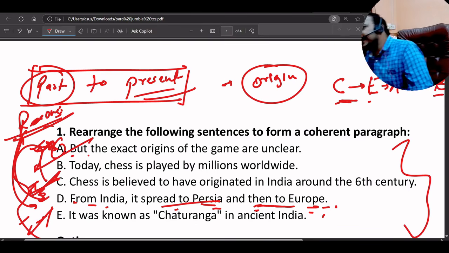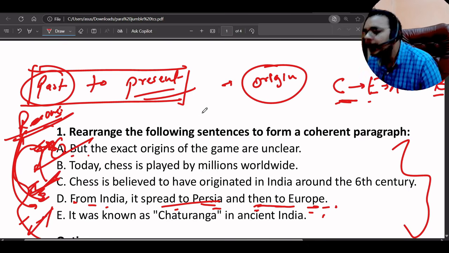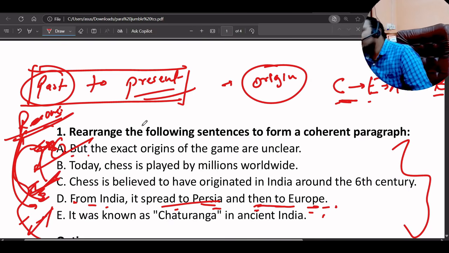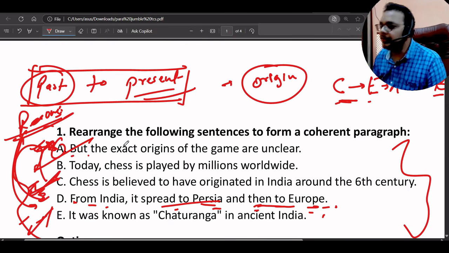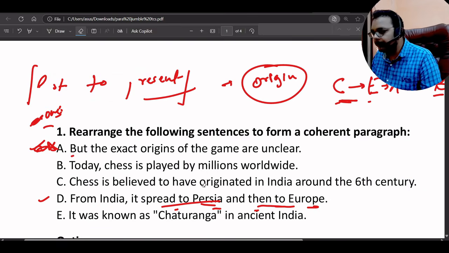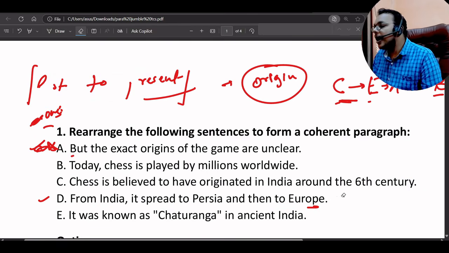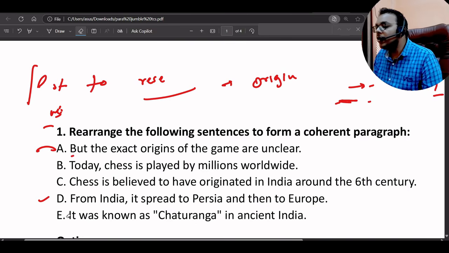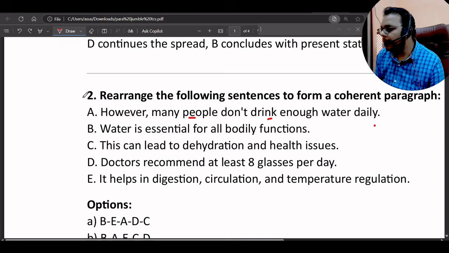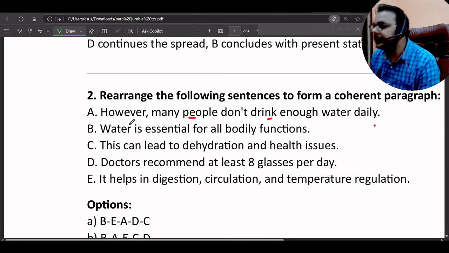Now you might be wondering, I might get confused by this. But if you practice more and more, definitely you will be able to do it. So that's how we do it. Maybe there are some confusions, but when we practice more and more, it will be clear how we are doing things, how we are placing the original sentence, how we are seeing the relationship between the sentences. So no problem. This was our first question. So let's go with the second one.